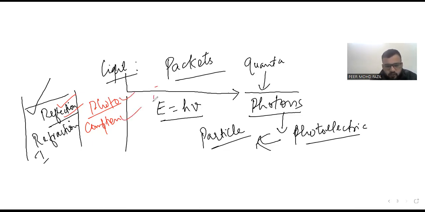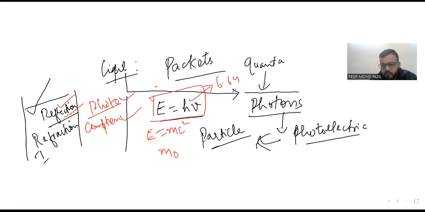So dear students, from the numerical point of view, you have to remember the value of h, that is 6.64. While dealing with the numericals, we will tell you each and everything, and we have to deal with the frequency, and we can correlate E is equal to h nu and E is equal to mc square, and we can deal with the m naught, that's the rest mass, and we can correlate as per the relativistic theory.